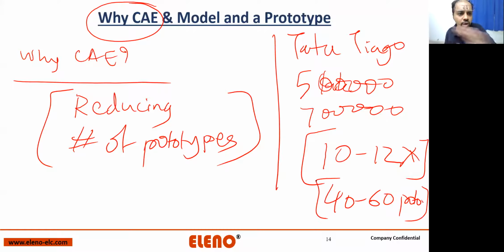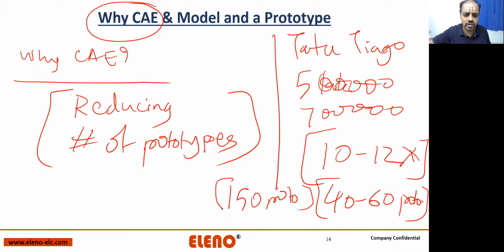If you are not doing rigorous CAE, if you are doing just basic CAE, you will need 40 to 60 prototypes. If you are not doing any CAE at all, you may need more than 150 prototypes. Now imagine from where the organizations are going to get the money from customers. The cost of the product is going to go high if a lot of prototypes are produced. I'm talking about physical prototypes.